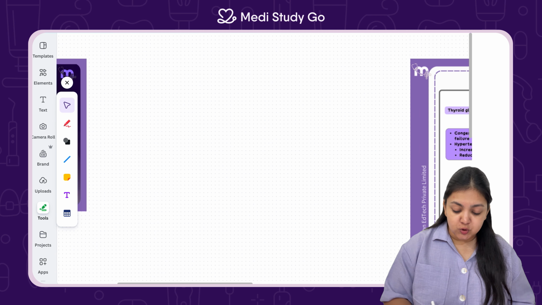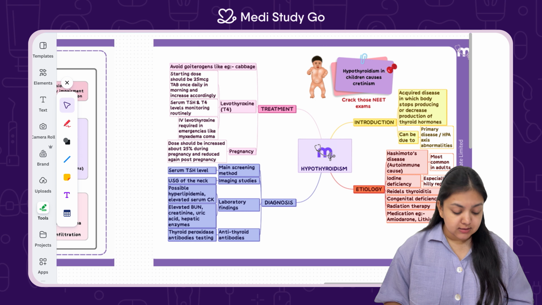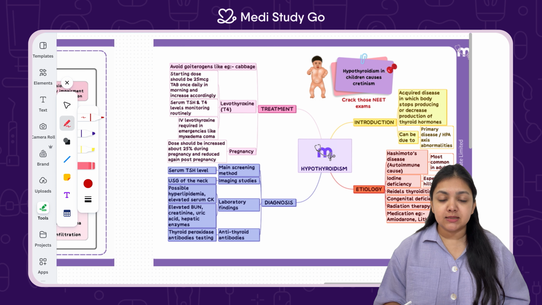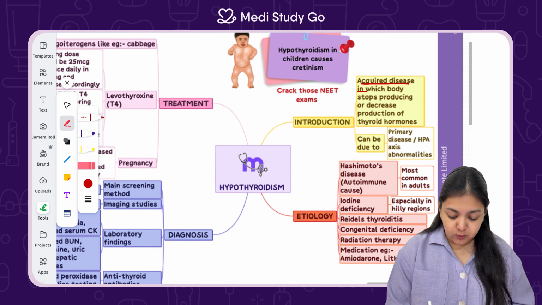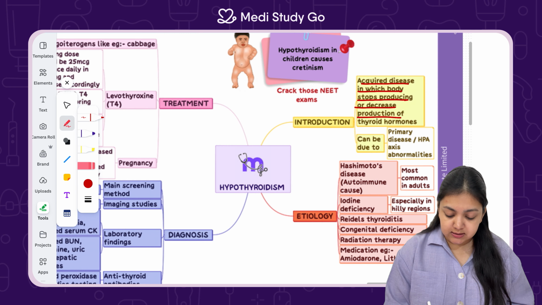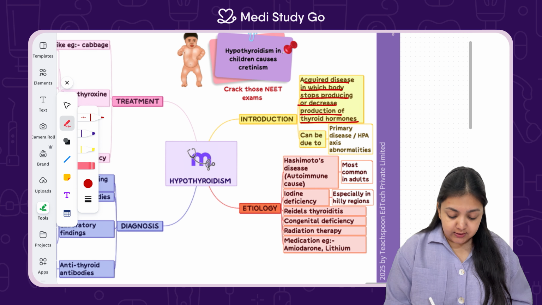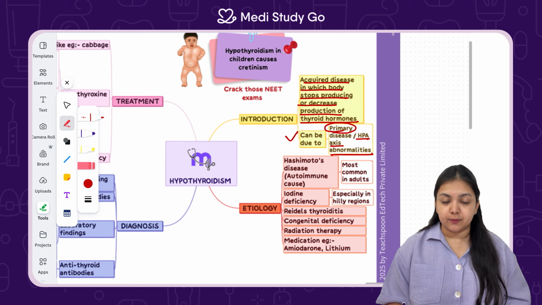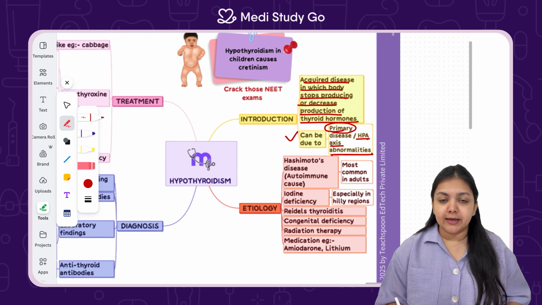And the first heading which we will cover is Introduction, or what is hypothyroidism. So as the term suggests, hypo means anything which is less and thyroidism means something related to thyroid hormones. So it is an acquired disease in which the body stops producing or decreases the production of thyroid hormones, as the term was very clearly telling us. Now this can be due to a primary disease or an HPA axis abnormality can be there. So either the thyroid is actually affected or something is wrong with the HPA axis, which involves the pituitary gland.